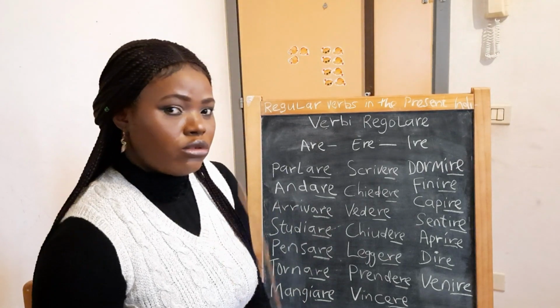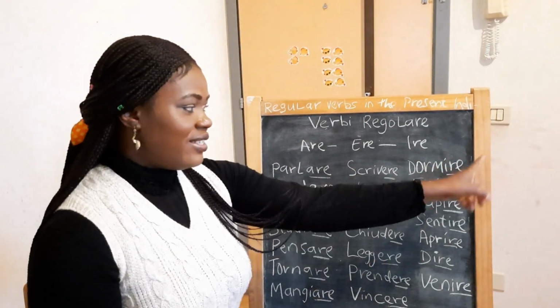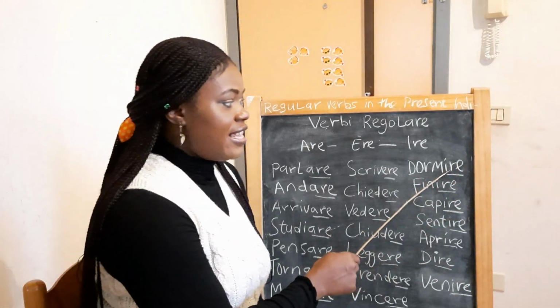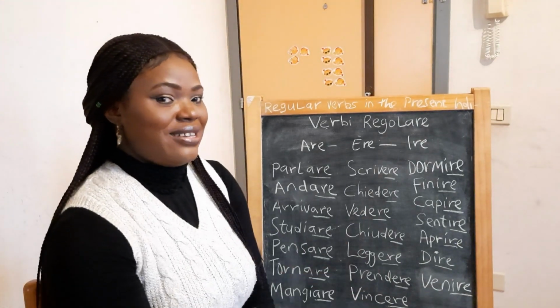Dormire, io dormo. Tu dormi. I sleep, you sleep. Lui o lei dorme. You see, dorme ends: remove this ire and put e. Lui o lei dorme. He or she sleeps.